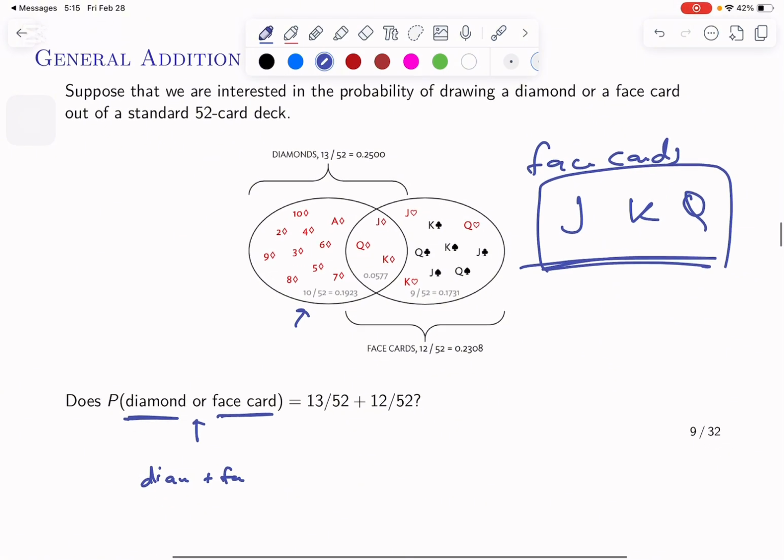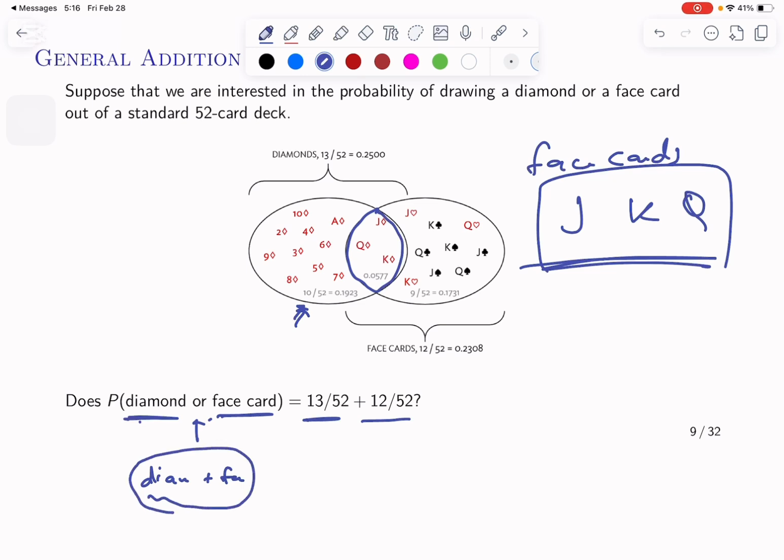What are they telling you? Are you just going to add? They're asking what's the probability of getting a diamond or a face card. Since we have 13 diamonds here, are we just going to add this and this? No, because we want to remove this overlapping part, since we didn't say we want a diamond and a face card. We don't want to include this set, because there is a set which has both. They want a diamond or a face card, so we want to eliminate this. How do we eliminate this? We do minus 3 over 52. Simple. This is the union part.